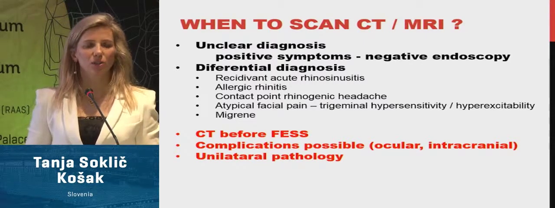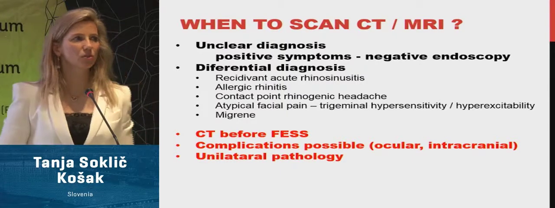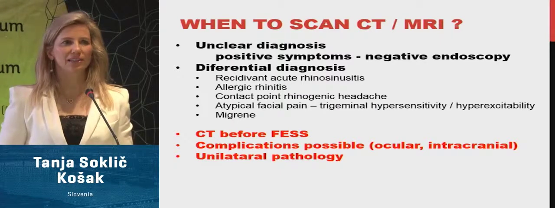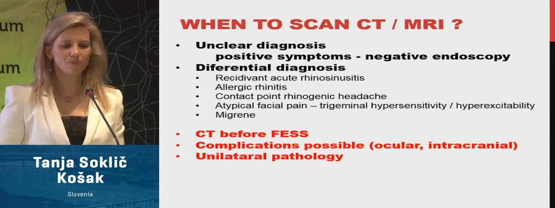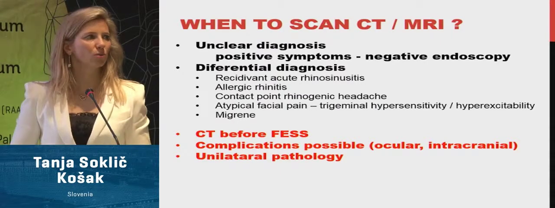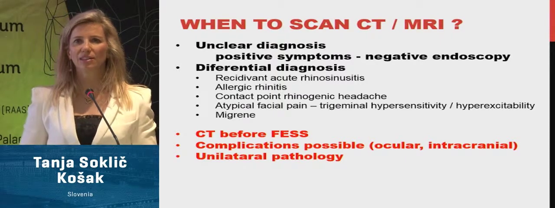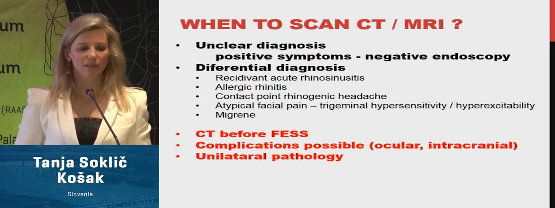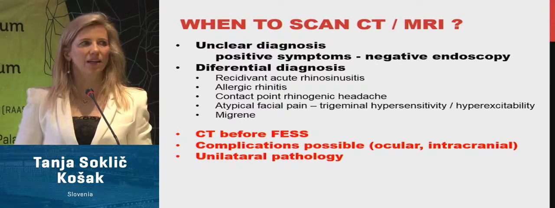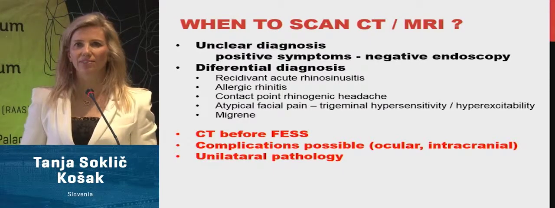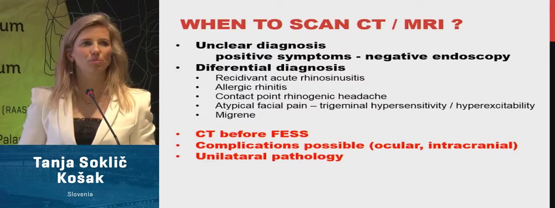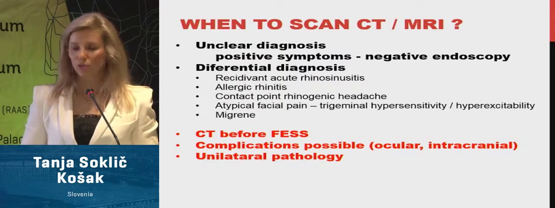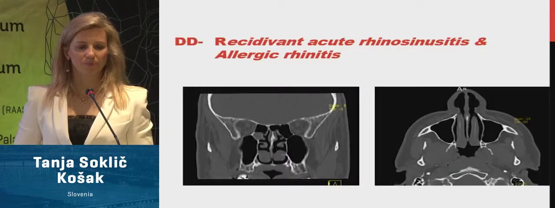In differential diagnosis, it could be recidivant acute rhinosinusitis, allergic rhinitis, or rhinogenic headache due to contact points, or atypical facial pain with trigeminal hypersensitivity, which can be local or central. And it can also be migraine. We make CT before any FESS operation and when we suspect complications, intraocular or intracerebral, or unilateral pathology.